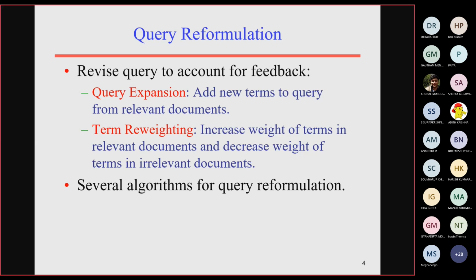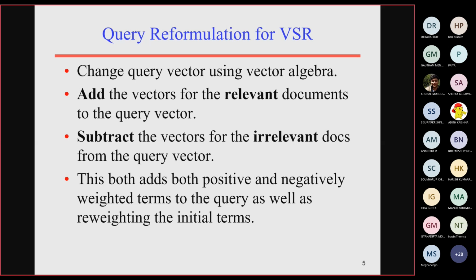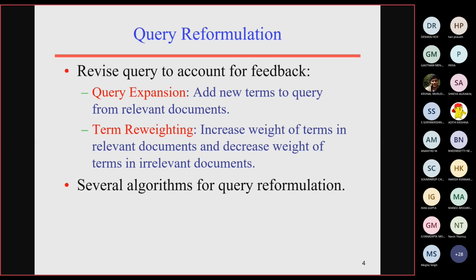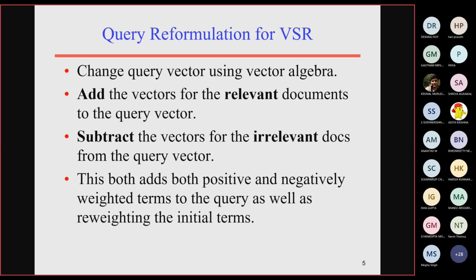Term reweighting is nothing but, for the given query, we are going to increase the potential importance of the given terms by identifying some weights for the particular terms. For the existing terms available in the query, we reformulate our query by reassigning weights to the terms in order to retrieve the most relevant documents.